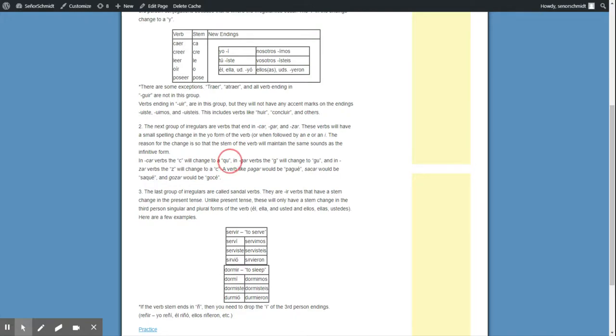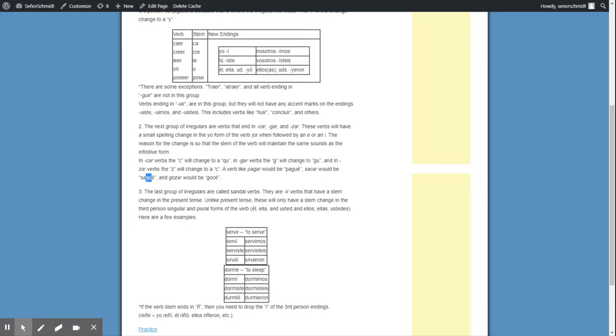That has an E at the end. If you don't change it to QU, it just does SACE, then it would be like sase, and that doesn't sound right. Okay? So you want to keep that hard k sound, and you do that by changing to a QU. Okay, so saqué is how you would do that.